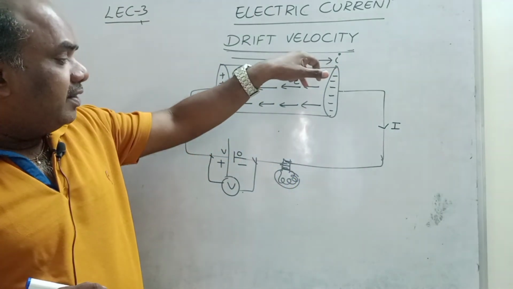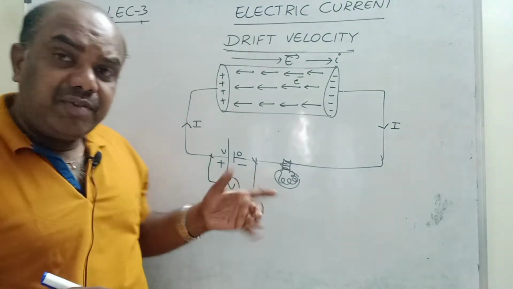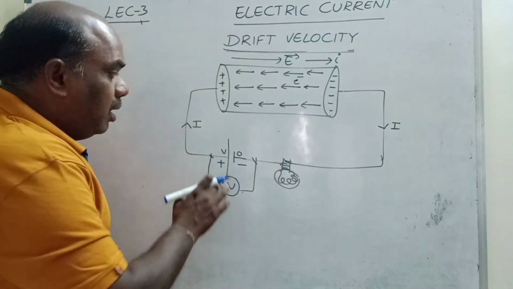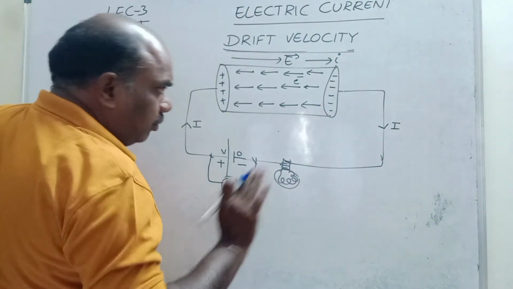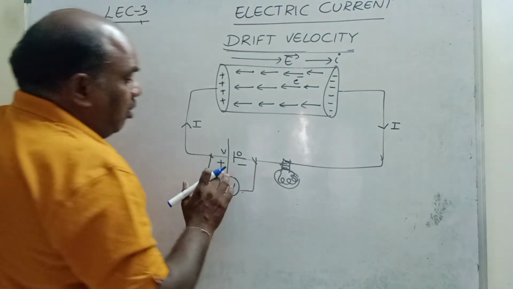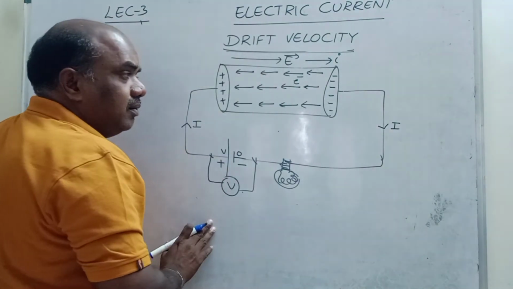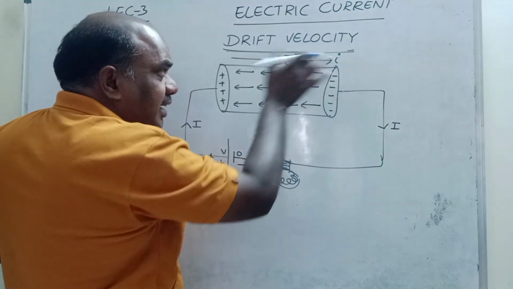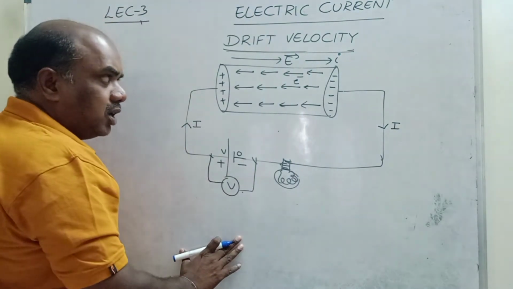Whenever an electric field is applied, when the electric field comes out from the battery, what is the function of the battery? It provides potential difference. Potential difference is also scalar, but the electric field set up is a vector quantity. Here try to understand, children. Whenever you apply potential difference, some electric field exists. Because of this electric field, current is set up. Current is in the direction of the electric field. Current is scalar, electric field is a vector quantity.